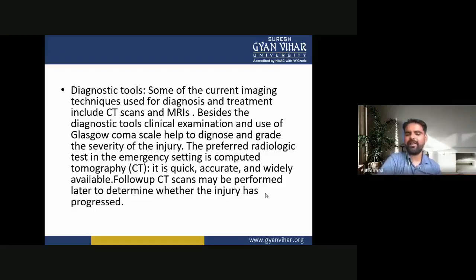Now the preferred radiologic test in the emergency setting is computed tomography. It is quick, accurate, and widely available. Follow-up CT scans may be performed later to determine whether the injury has progressed.